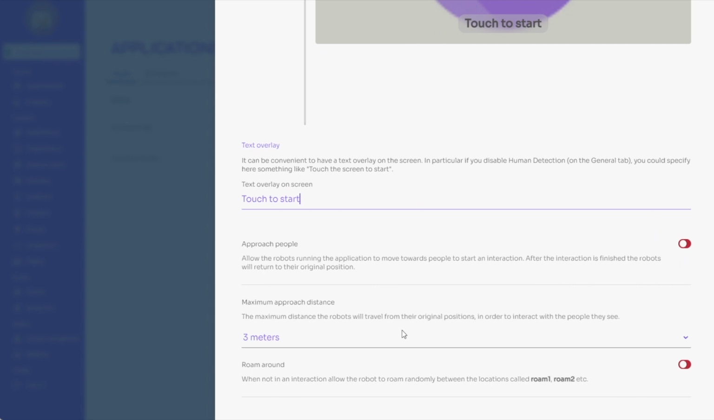Next up, you have the option to enable approach people. This allows the robot to move towards people to start an interaction. After the interaction is finished, the robot will return to the welcome position we have set in the General tab. Please be aware that this requires autonomous movement to be activated in the previous tab.